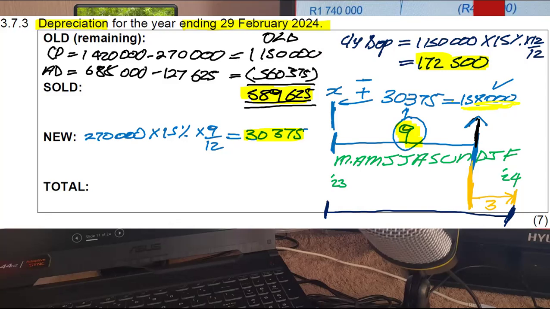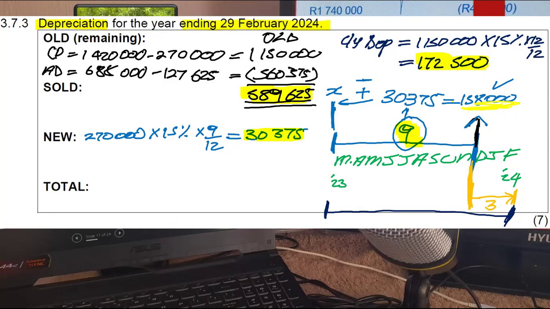Because carrying value represents the value that the asset will still add to the business, the value that you can still derive from using the asset. So if it's negative, you're saying there's no value, so why are you still having it? And if it has no value, its carrying value must be 1. It cannot be negative because when you say it's negative, you're saying it's a negative asset and such a thing doesn't exist. You got it. All right.